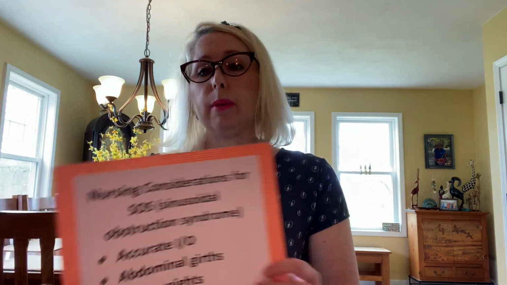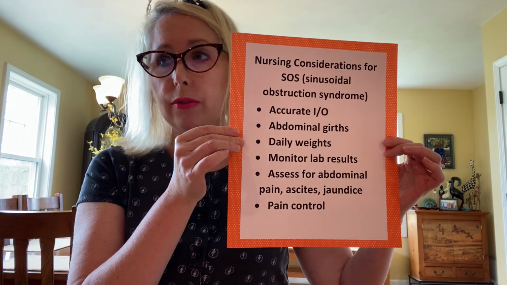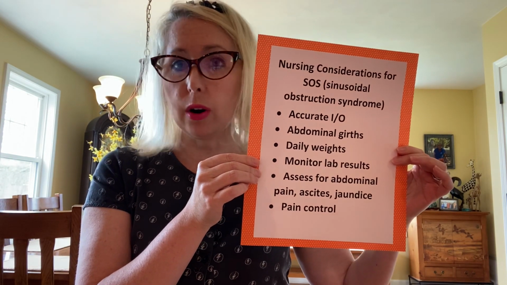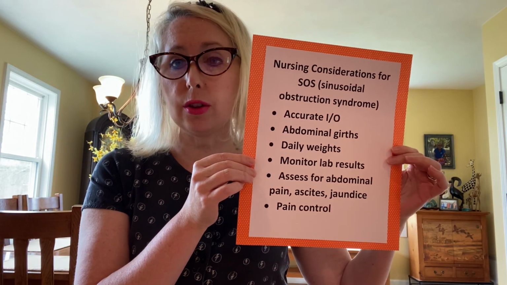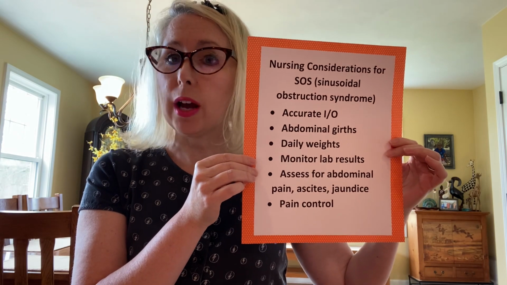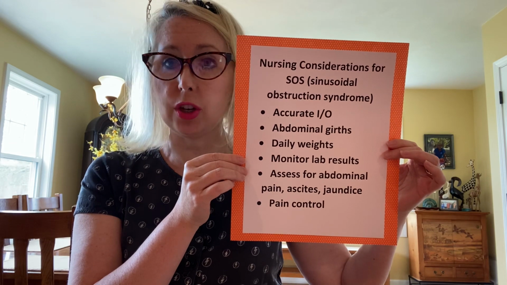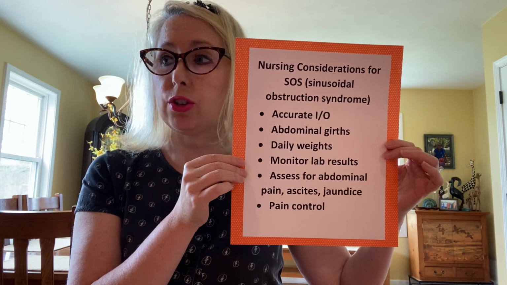Nursing plays a big role in not only the recognition, like I already mentioned, but in the treatment of SOS, because a lot of the treatment is supportive. It's important that nurses keep an accurate intake and output for their patients, that they record their patient's abdominal girth and report any changes, that they monitor their patient's weight, that they watch for the lab results to come back and notify the provider for changes, and that they assess their patient's abdomen.